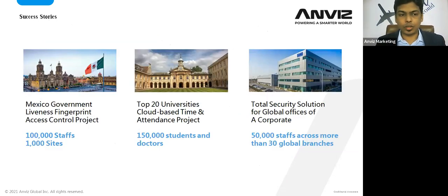These are some of the success stories where we have multiple projects based on the size of the project or the criteria of the project. So these are some of the success stories from the projects. Basically, the first one is the Mexico government. The second one is the top 20 universities where we are providing our solution, and there are more than 50+ staff across more than 30 global branches. That is a total security solution that we are providing for them, basically.